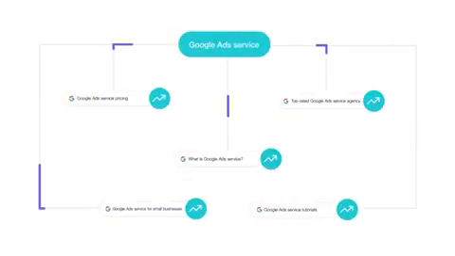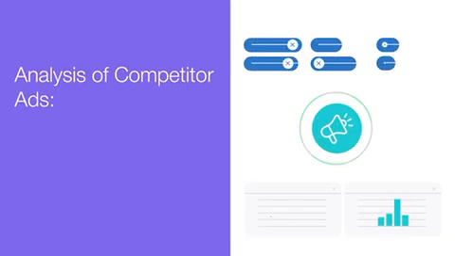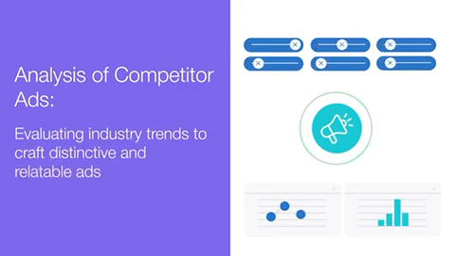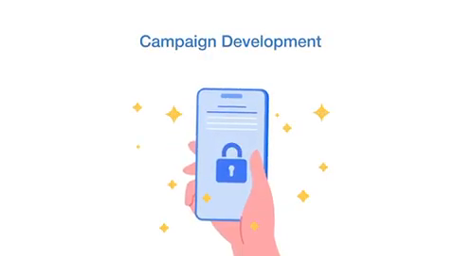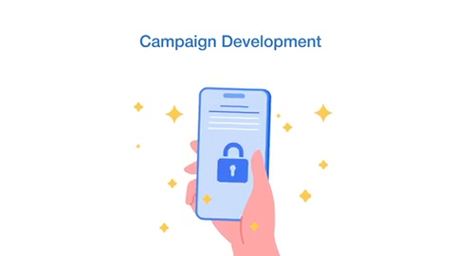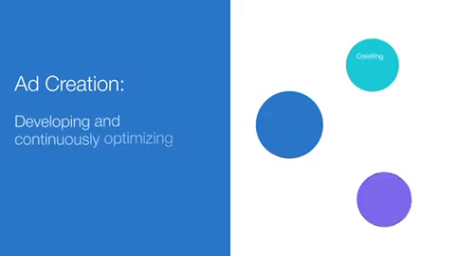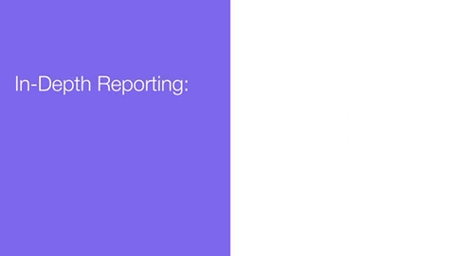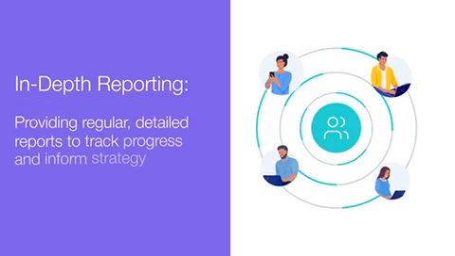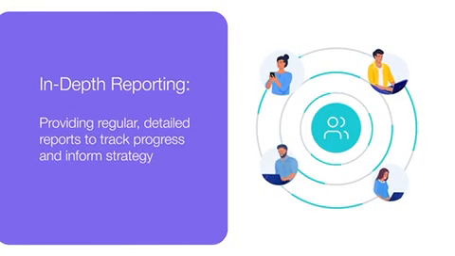Keyword research, identifying cost-effective keywords to maximize ROI. Competitor analysis, evaluating industry trends to craft distinctive and relatable ads. Campaign development, setting up and configuring your Google Ads account for efficient ad production. Ad creation, developing and continuously optimizing text, image, and video ads. In-depth reporting, providing regular, detailed reports to track progress and inform strategy.